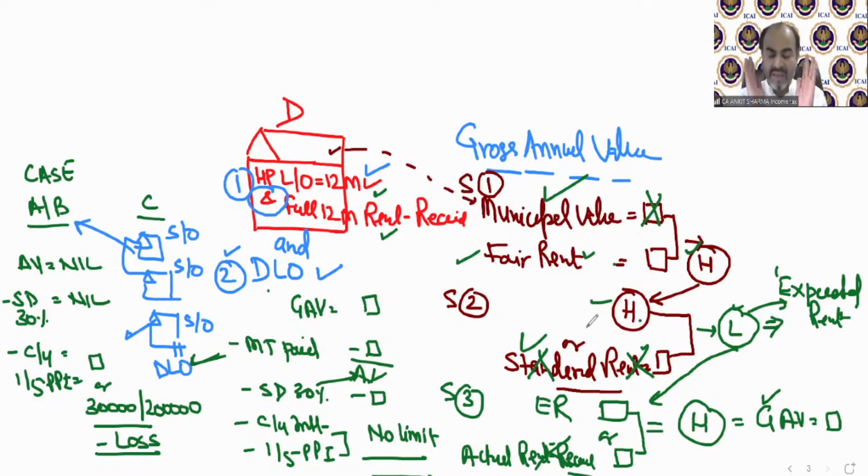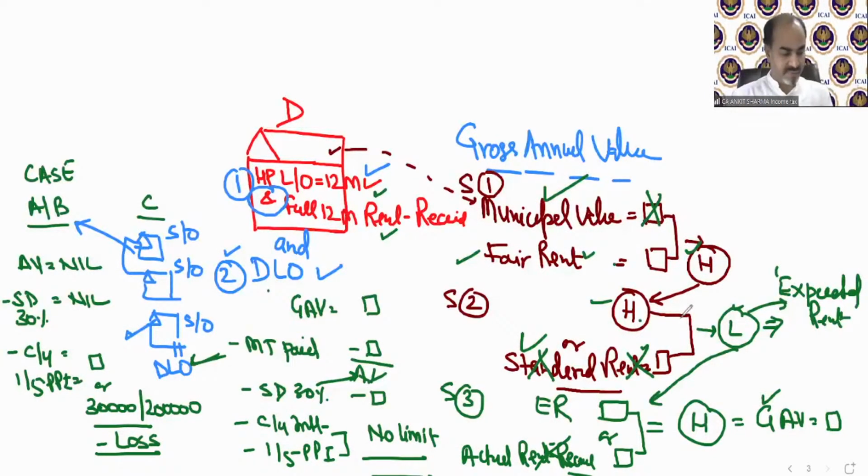Case number D needs to calculate gross annual value. And if you are able to calculate the gross annual value in any numerical of house property correctly, then let me tell you, you can score full marks in that question, because after that there is nothing to do. That's just GAV, then municipal taxes that will be given in the question, and then only interest calculation is left. And that is not technically the income tax part. Interest calculation is like mathematics or normal interest calculation, what we have already done for so many years. Okay, so now we have completed case number D. Let's move on to a question.